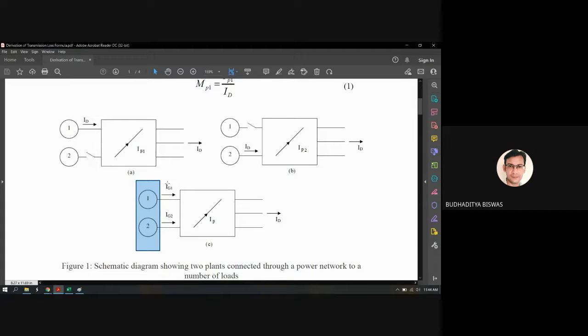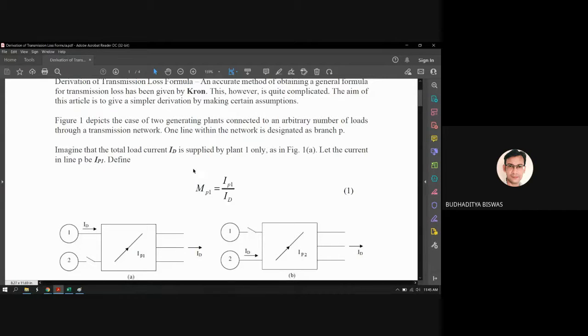The power plant 1 contribution is IG1, the power plant 2 contribution is IG2, and IP is the current through one bus, the P bus, because here so many interconnections are there: bus number 1, bus number 2, bus number N, bus number P. So this is a particular general bus P, and through this particular bus, how much is the current? That is the general expression for the current. This is equal to IP1, that is equal to IP2. And when the load demand is contributed by generator 1 and generator 2, this is the IP, the current flowing to the P bus. So this is the meaning of the three figures. And here, one expression is given.